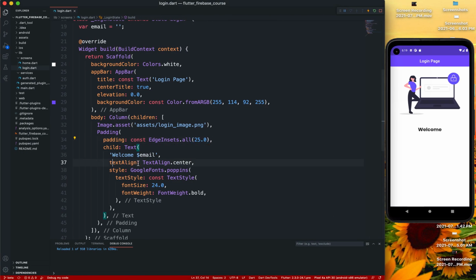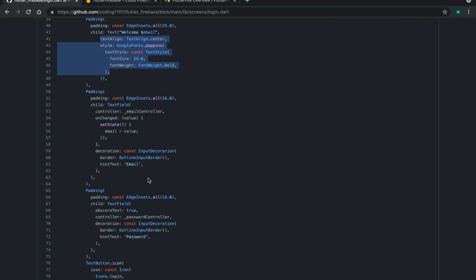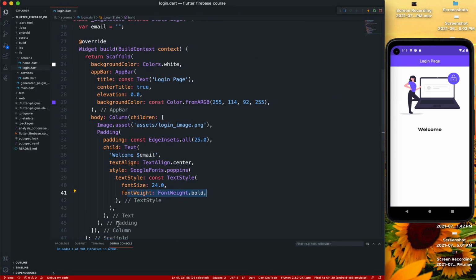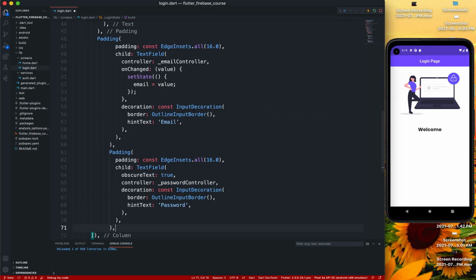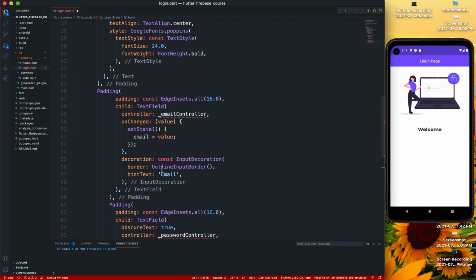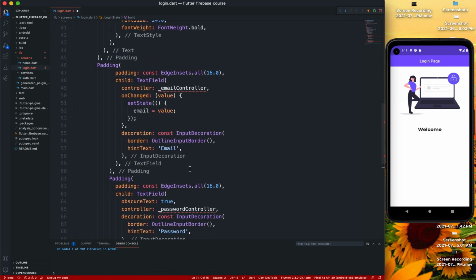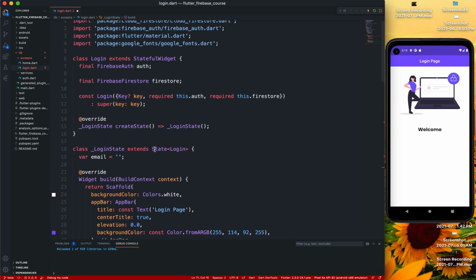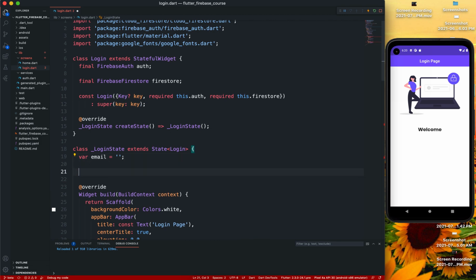Basically in the styling, we have given it a text align and some styles, which are going to be Poppins font family and a font size and a font weight. Then we have another padding widget which has a text field and the same thing. I can just copy these two padding widgets, just come just under this one and just paste it, and I'll make these, but this I have already made and I'll show you again, but I've already shown this, but in here I'll make two more.